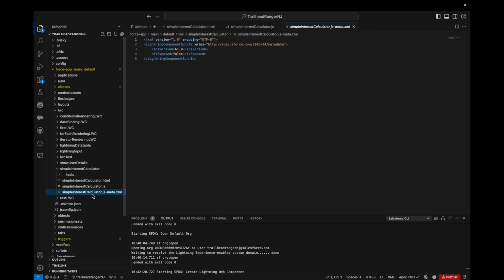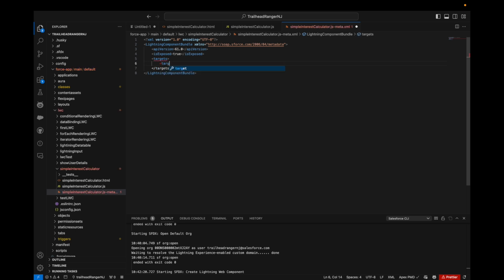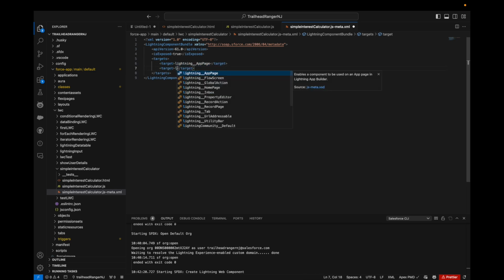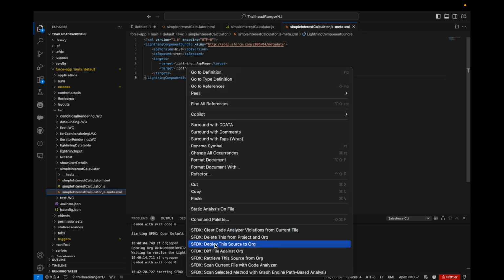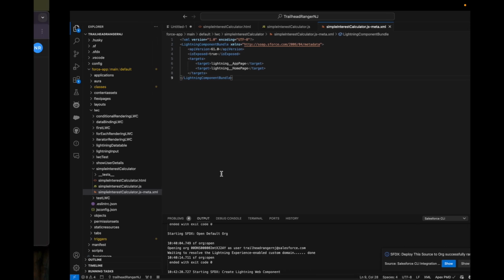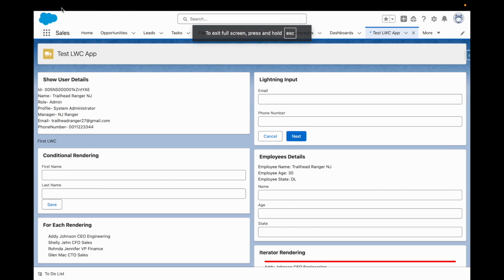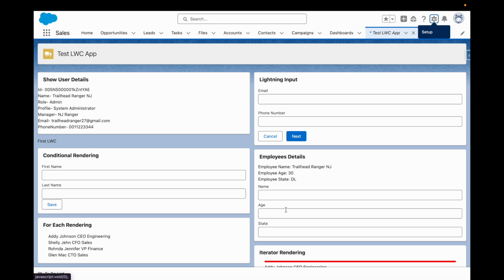Now what we'll do, we'll go to the meta file and expose it. Then again we'll set the targets. So mine is for the app page and the home page. You can define yours as per your requirement. I'll just deploy this component now. After deploying the component, I'll move back, and I'll just refresh the page, and after refreshing, I'll edit this page to add my component.